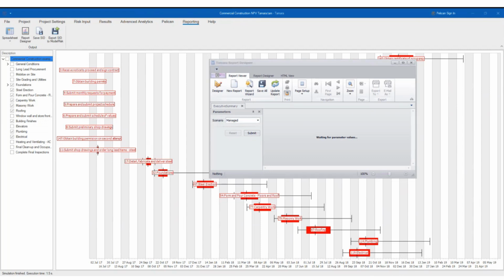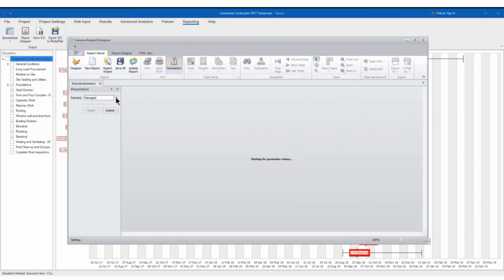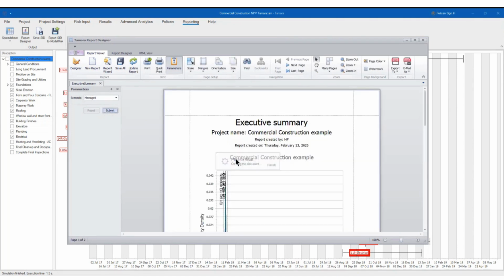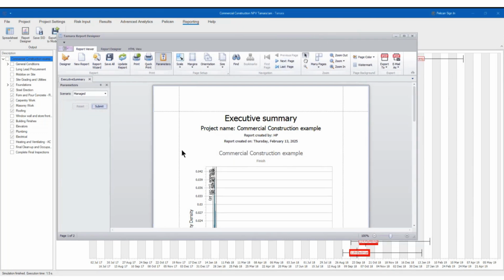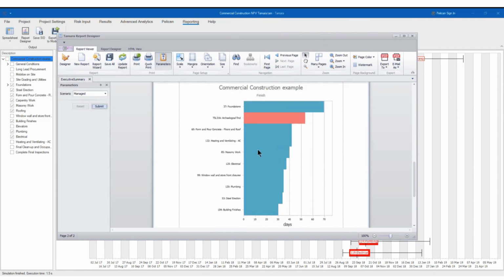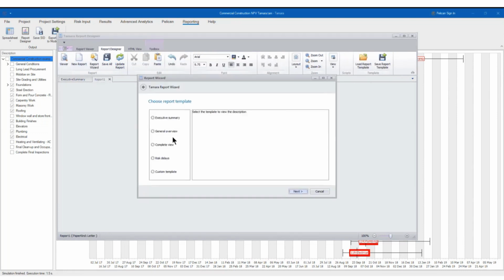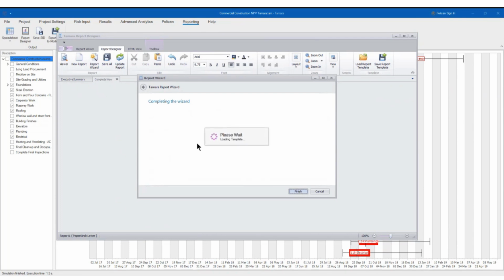This designer comes here, right? And what it does, it lets you create reports completely. It's very, very simple. For example, I chose the executive summary. I will say I want it from the managed one. Click on submit. And it's going to generate the report. As easy as it is. Look, this is one. This has the commercial name. In this case, the top 10, I guess. And this is the report. Or you can go to the report wizard here and change it and say, I want to see the complete view. Next. Like this.